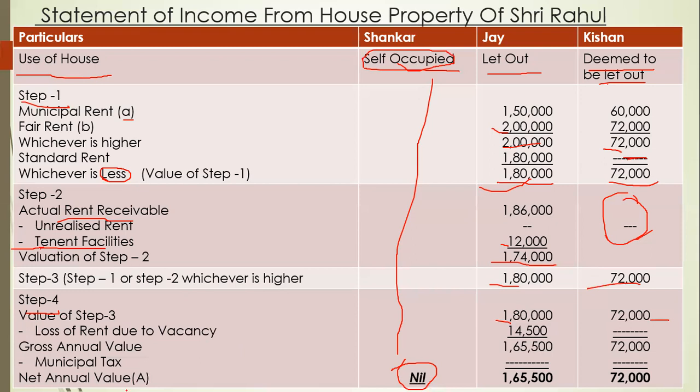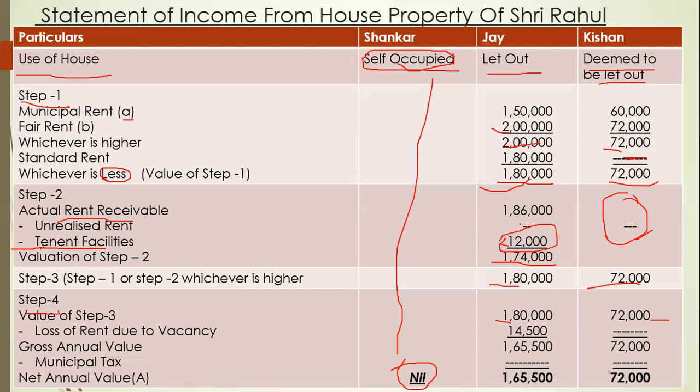Then loss of rent due to vacancy. Always remember, loss of rent due to vacancy will be calculated after deduction of tenant facility. Here tenant facility is also there, 12,000.